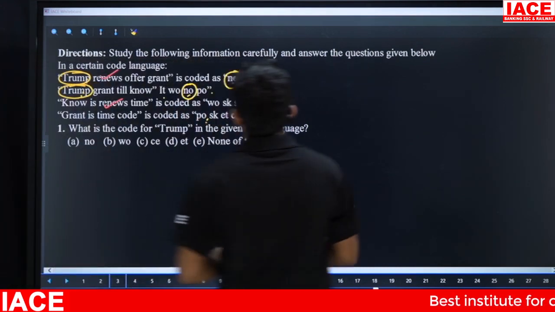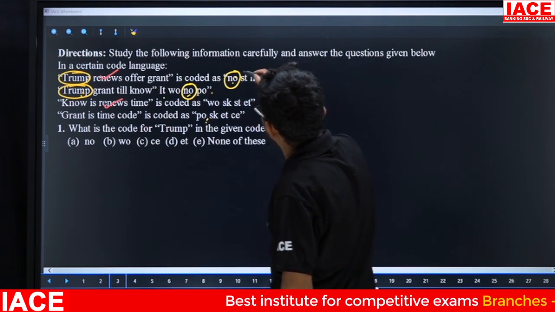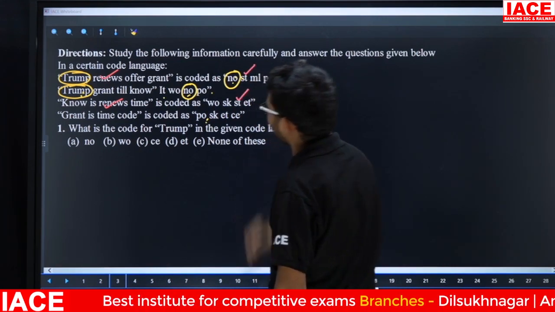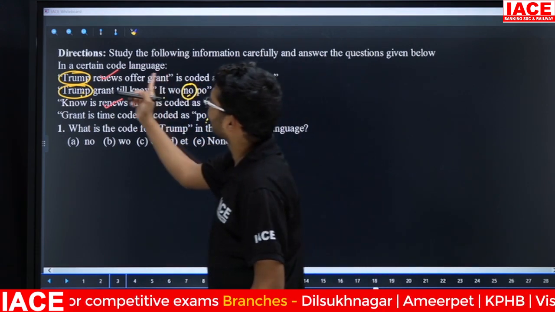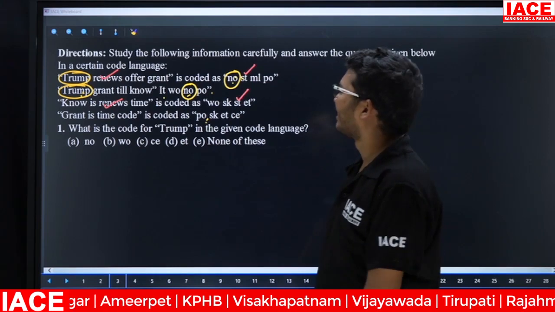Friends, check here. Here we are having ST, ML, and next one is for PO. That means here we are having ST, and here also we are having ST. So what is the code for renews? The answer is ST.